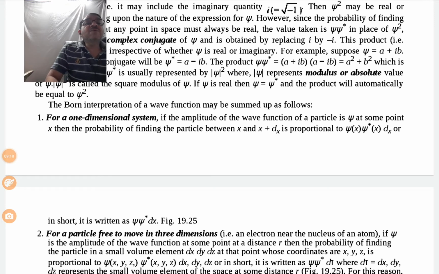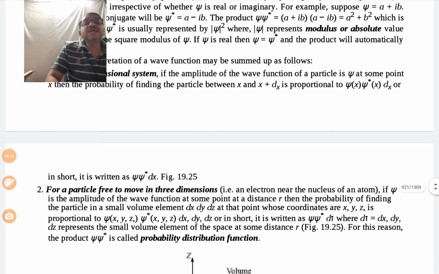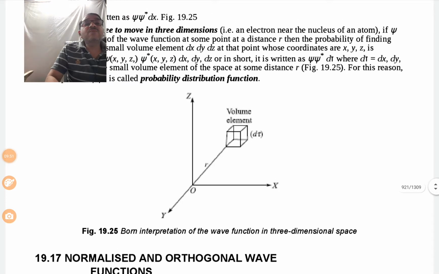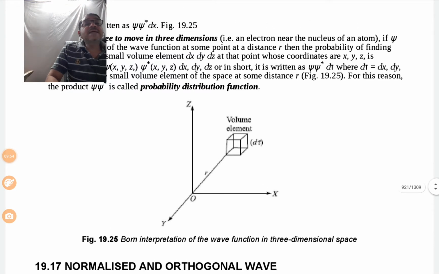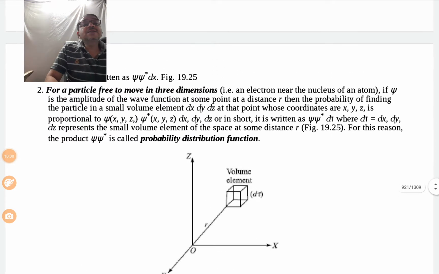If the amplitude of the wave function of a particle is psi at some point x, then the probability of finding the particle between x and x plus dx is proportional to psi of x into psi star of x dx, or in short it is written as psi into psi star dx, as shown in figure 19.25. Here three axes are shown and the probability is represented.